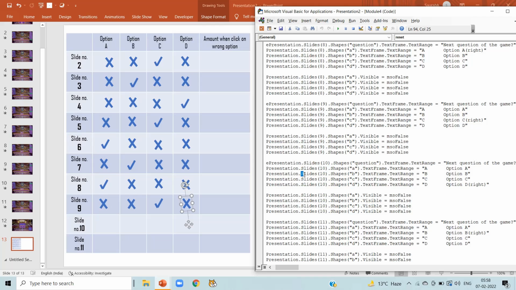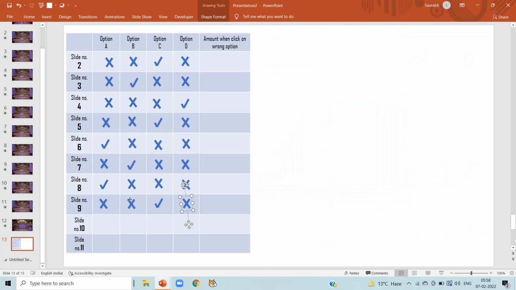Now in slide number 10, we can notice option D is the right answer. So copy the tick mark and paste it on option D in front of slide number 10, and the rest of the options are marked as incorrect, that is cross.